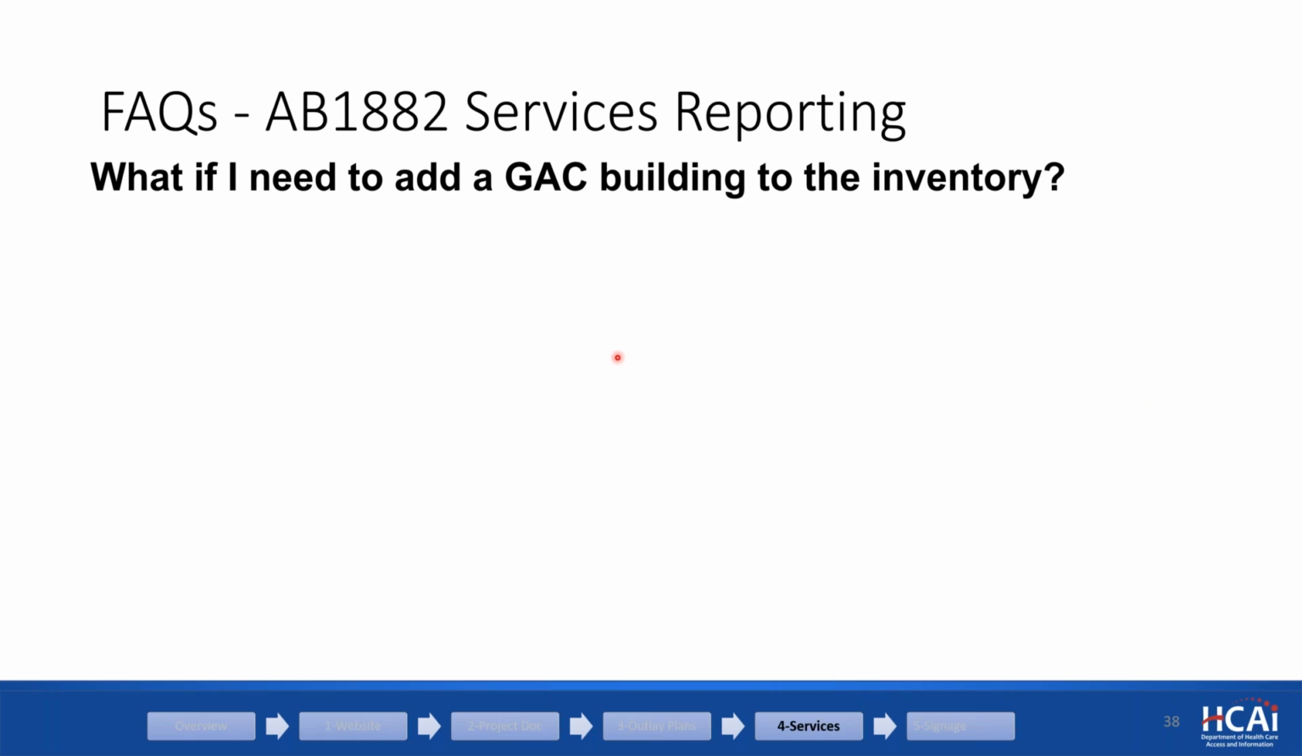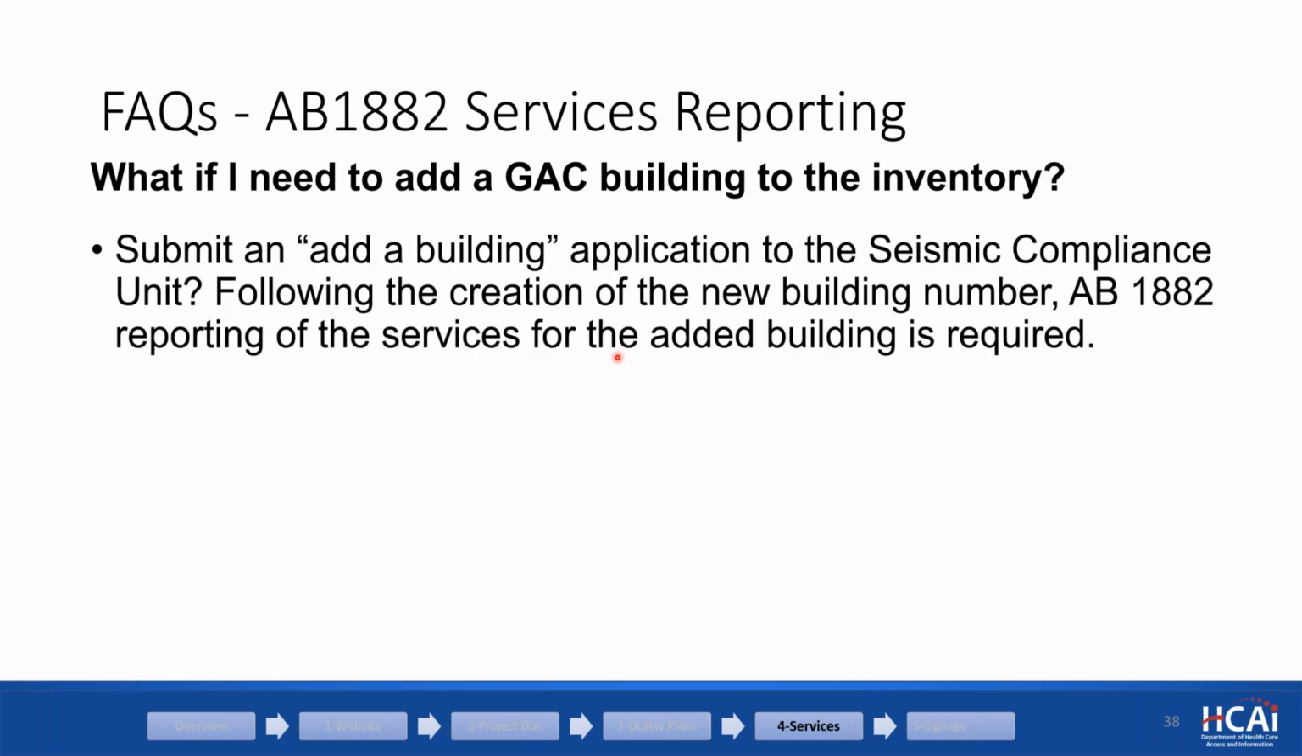What if we are missing a building in that list? What if you need to add a building to the inventory that we missed? Basically, it's a two-step process. Contact the seismic compliance unit, saying that here's an add-a-building package. Patrick Rogers actually takes that quickly, assigns a new building number, and then we will add it to the reporting feature for your facility, and then you can select the services and submit it.